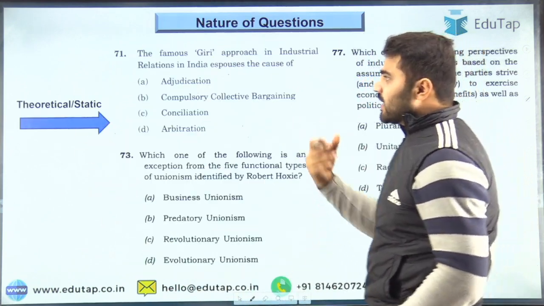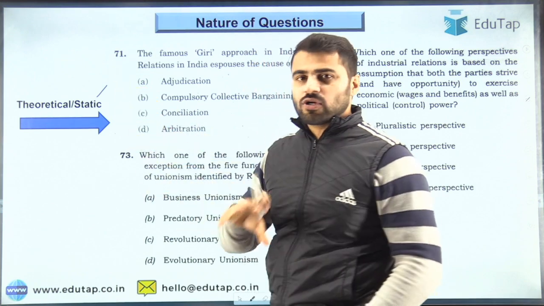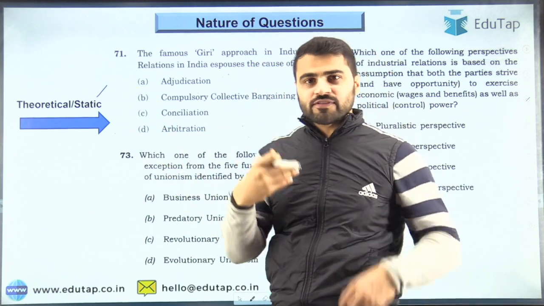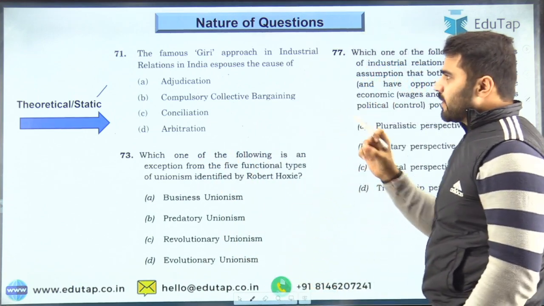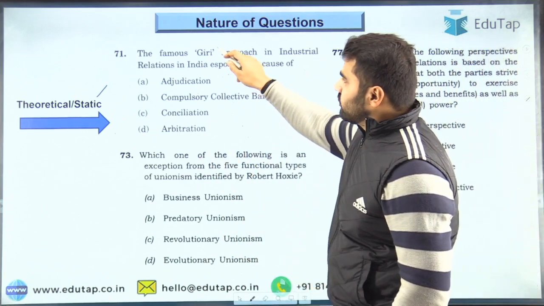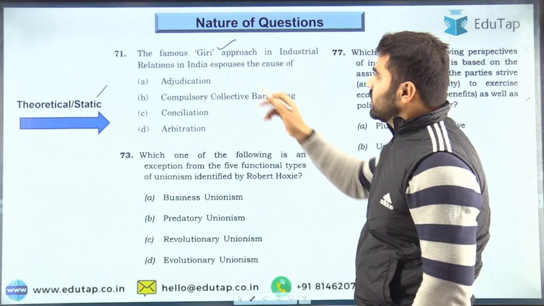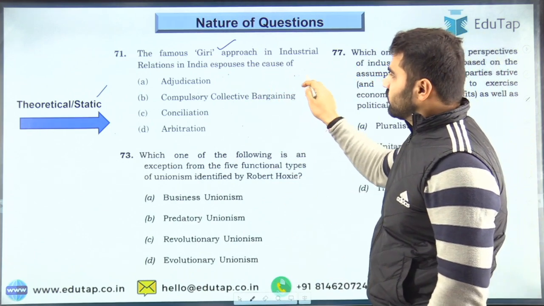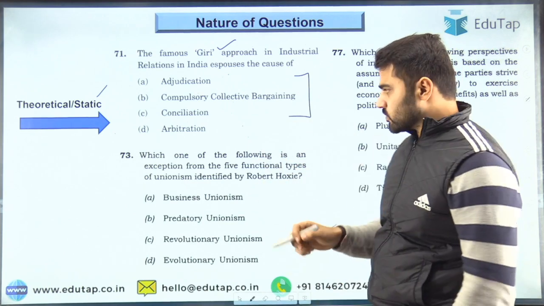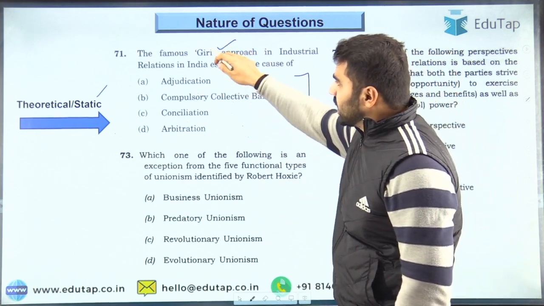Next, guys, are theoretical and static based questions, right? So these are based on theories. If you have covered the theories very well under IR, then you can solve these kinds of questions. For example, here you can see the question which was asked earlier in a previous year. The famous Giri approach in industrial relation in India espouses the causes of which of the following, right? So if you know the answer, then you can mark it correct.